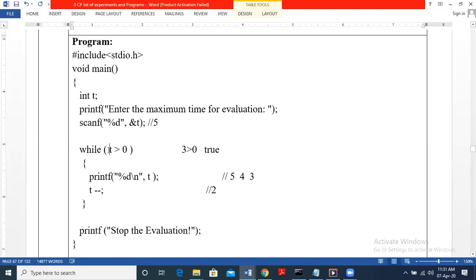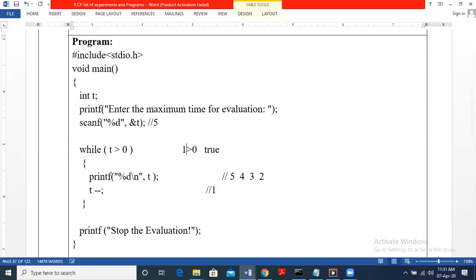Okay, so let us continue. T greater than 0 is the condition. So we updated T, it has become 2. 2 greater than 0 is true. So now print the value of T, that is 2. Next we have T minus minus. So that means 2 minus 1, T becomes 1. Okay. Now again check for condition. This while loop keeps looping until condition is true. Once condition becomes false, we come out of the loop.